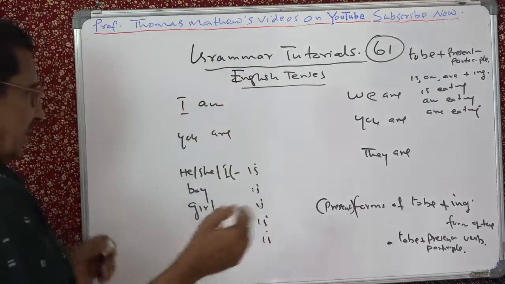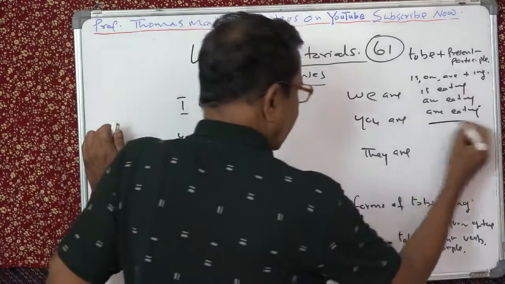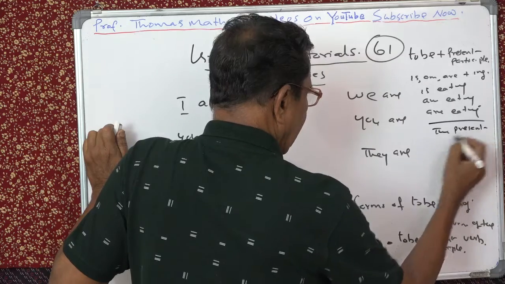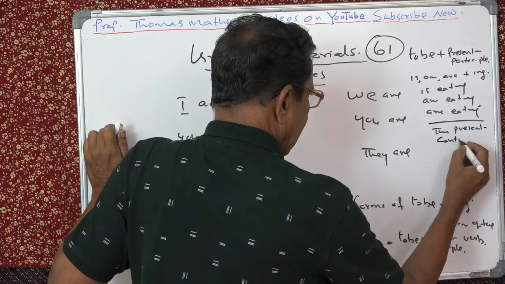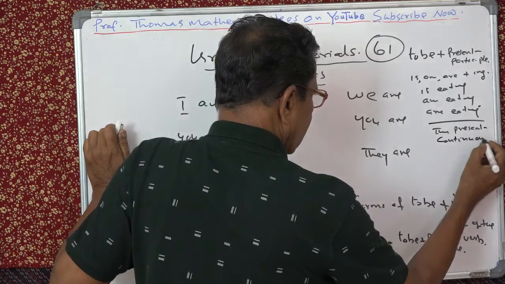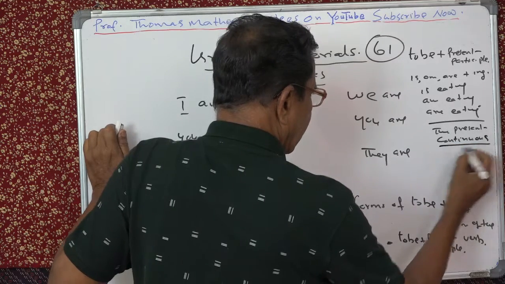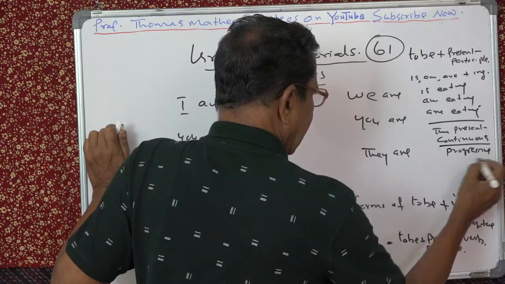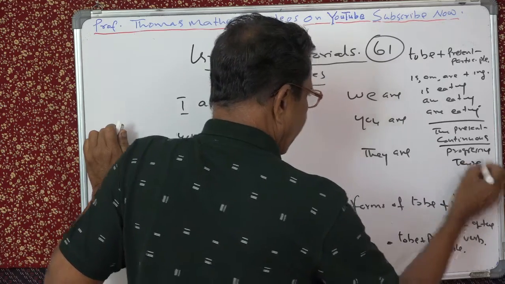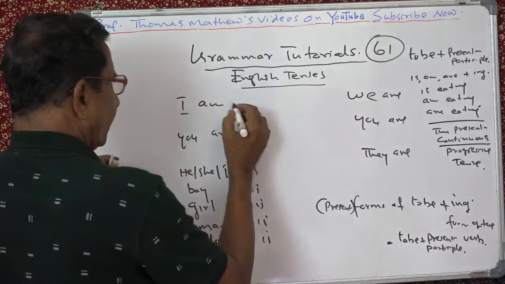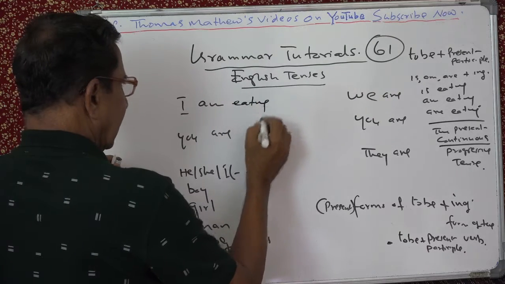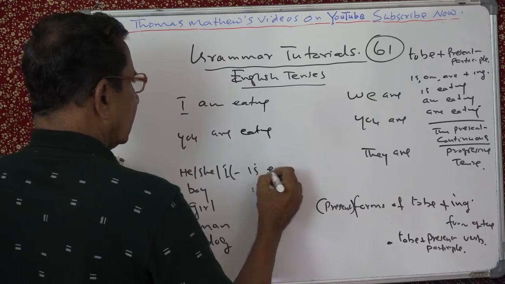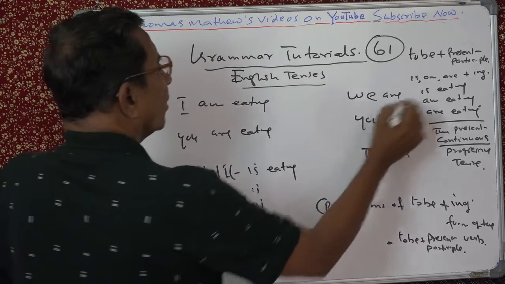So you call it the present continuous or progressive tense. And I am eating. See this? You are eating. He, she is eating. We are eating.